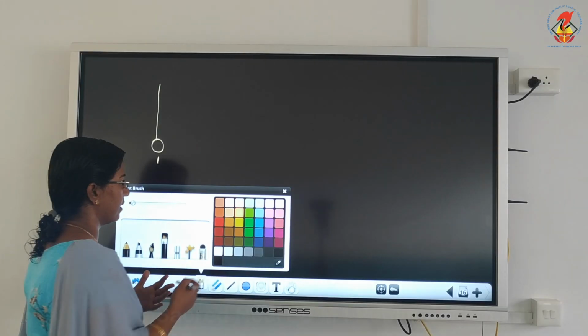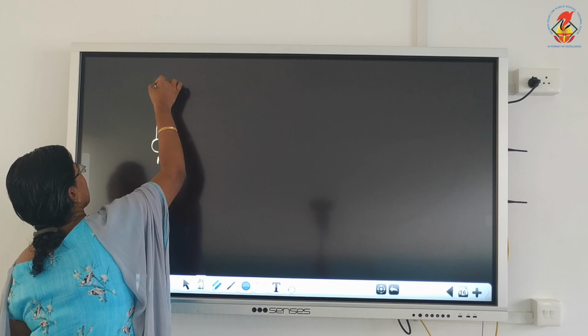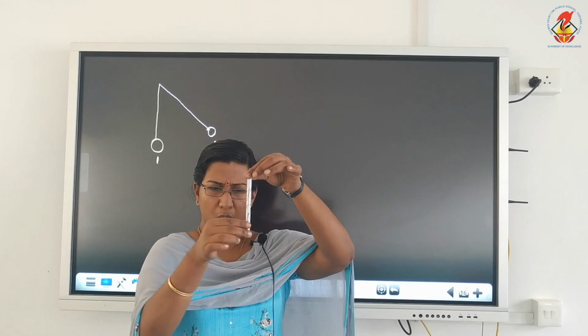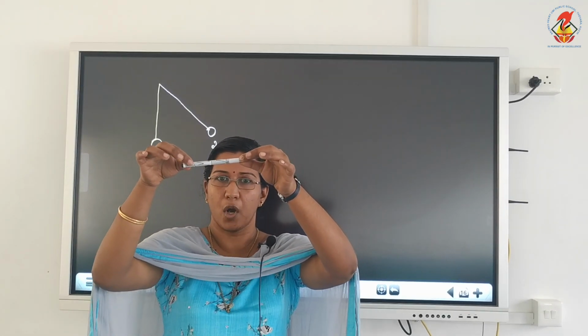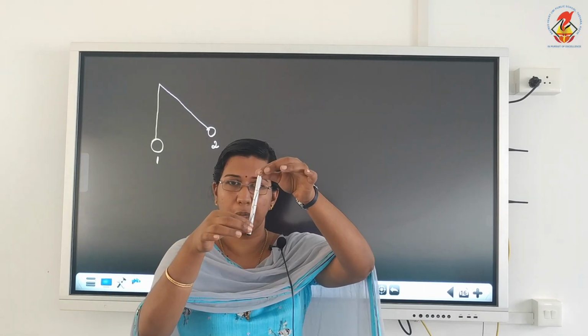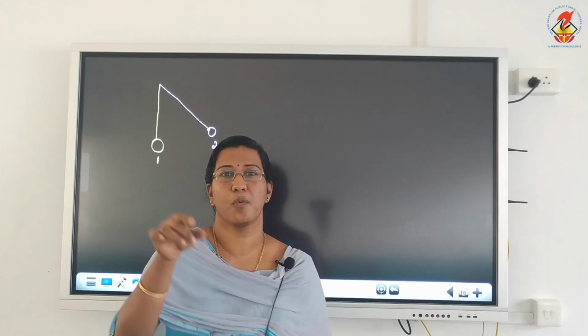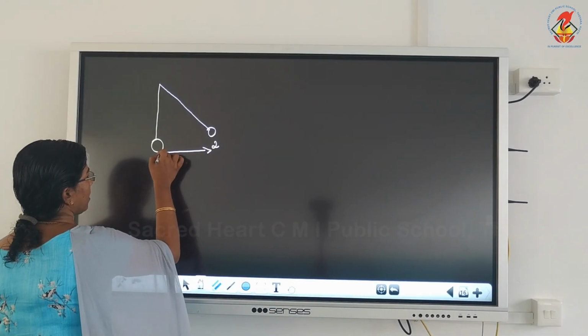And what I did is, I applied a certain amount of force and I displaced the pendulum to this point. So this is the extreme point, we will call it 2. So this is my pendulum. I applied some small displacement to the pendulum and I released it. What will happen to the pendulum? It will go to the extreme point, try to come back to the initial point, but again go to the other side, then come back to the initial point, and this to and fro motion keeps on if there is no air resistance.